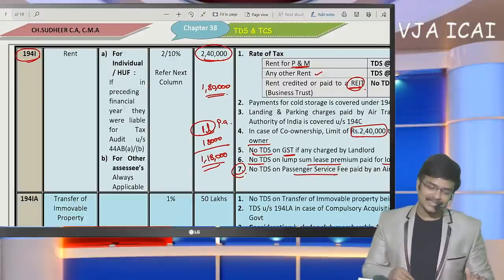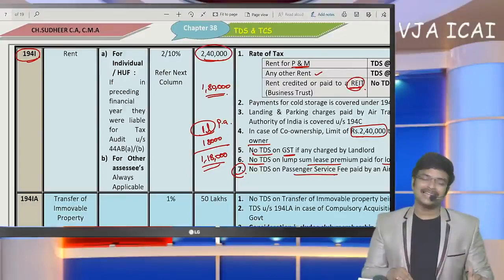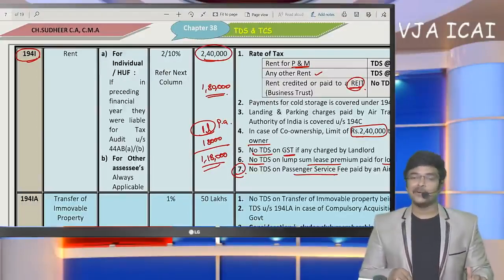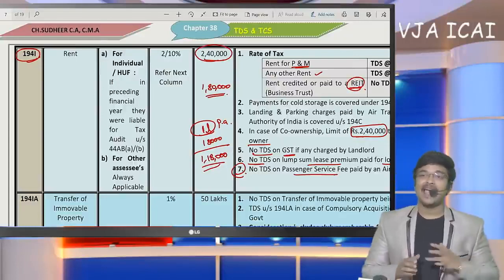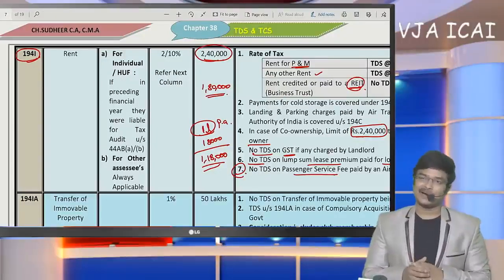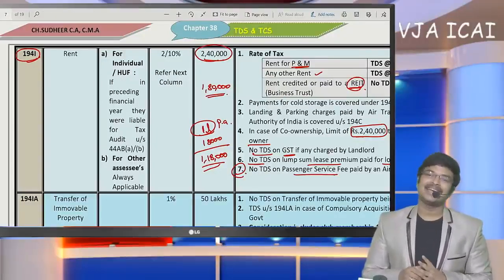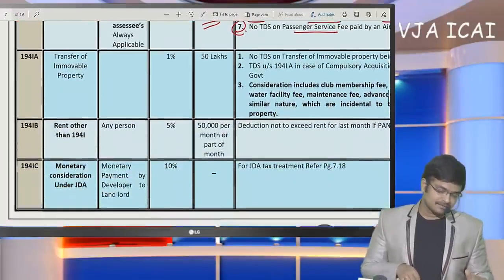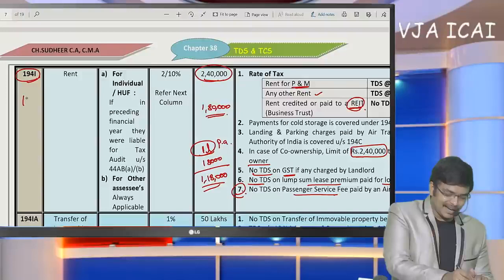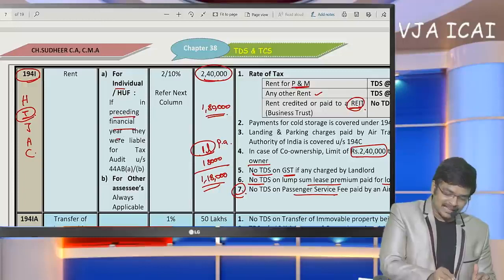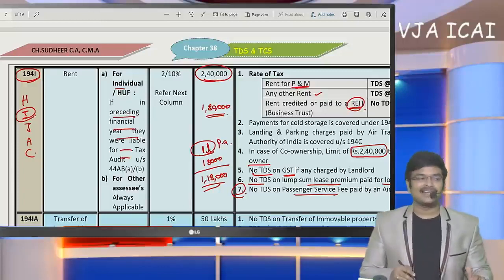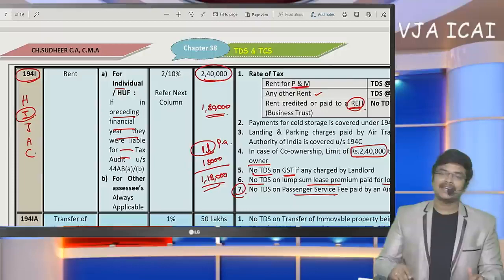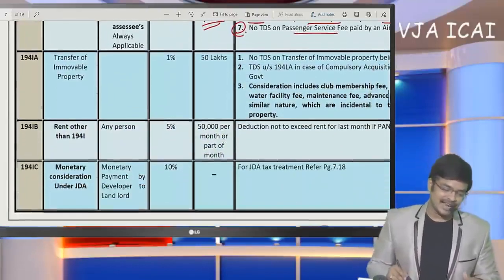If rent amount exceeds 2,40,000, then TDS is to be deducted at the rate 2% in case of plant and machinery, and for building, furniture, whatever may be, TDS at the rate 10% will get attracted. Okay. Next, sir, if you remember, 194I is in our HISAC code, and hence this section is applicable only if in last year he is liable for tax audit in case of individual and HUF. Then in the current year, these provisions of TDS will get attracted.